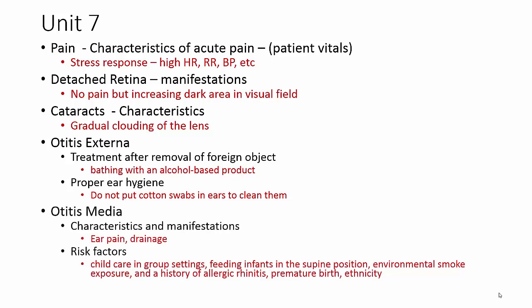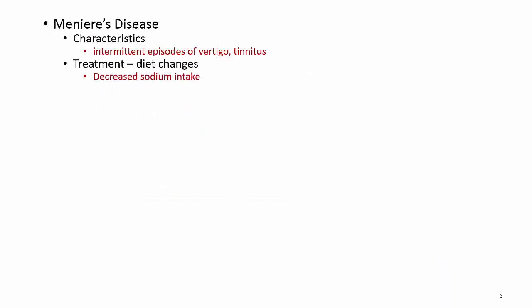Otitis media, this is a middle ear infection. This is a lot of times what we would call just an ear infection. The main characteristics with this is ear pain and drainage. Some risk factors include child care and group settings, because the more kids are around, increased infection rates. Feeding infants in a supine position, putting them completely on their back. Environmental smoke exposure, and then also history of allergic rhinitis. The whole idea of if they have allergic reactions, a lot of times they can have a lot of ear infections. Premature birth and even ethnicity could be a risk factor.